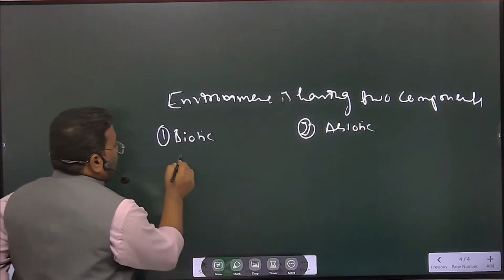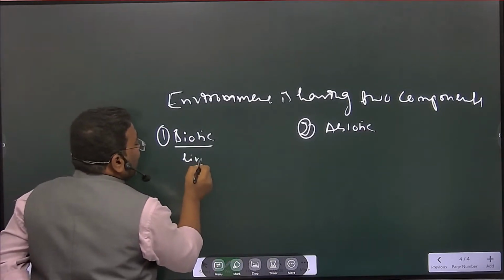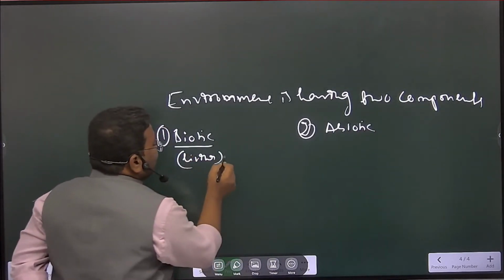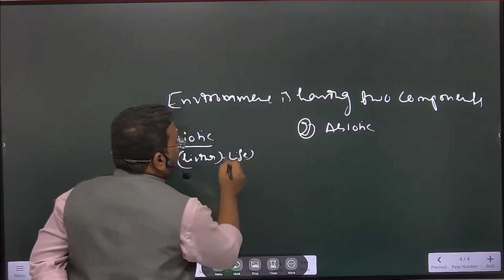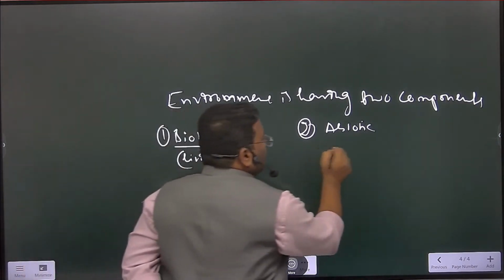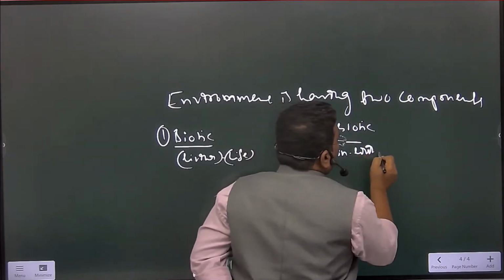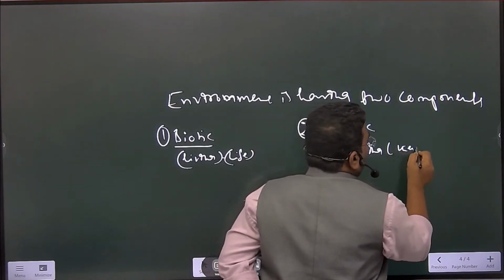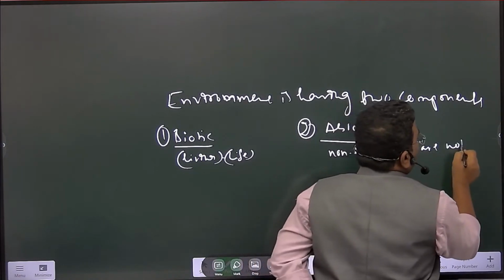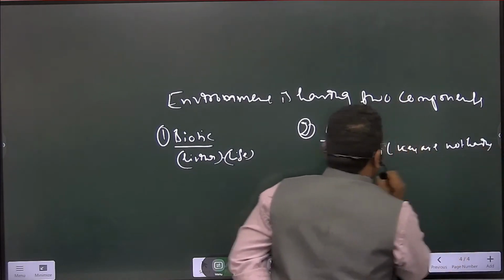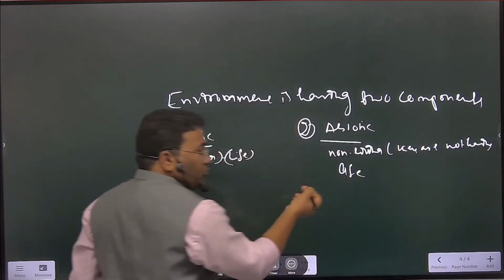Biotic बोले तो it means living, means they are having life. Try to understand. Abiotic means non-living, है ना? You can say they are not having life. I hope you are understanding.